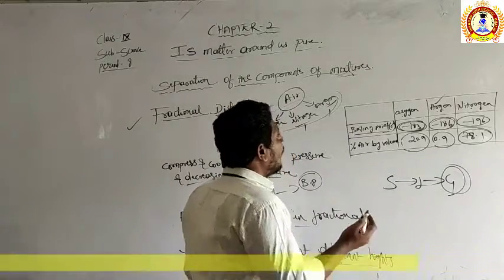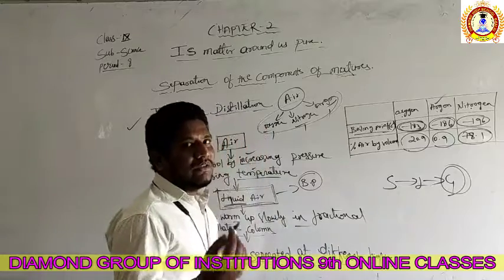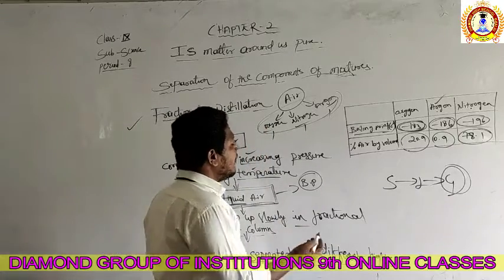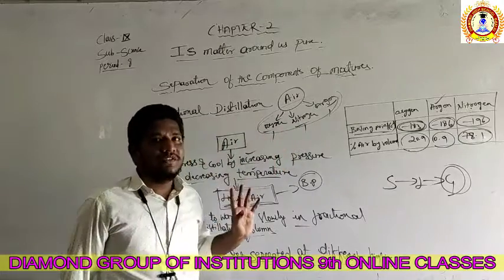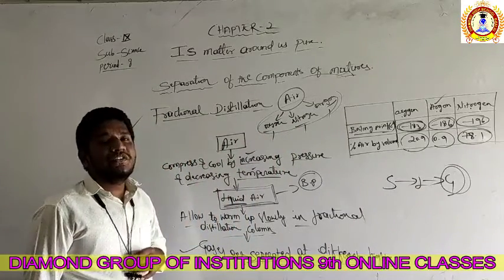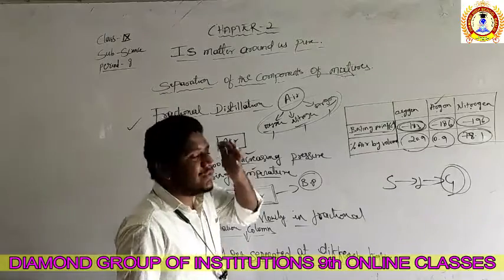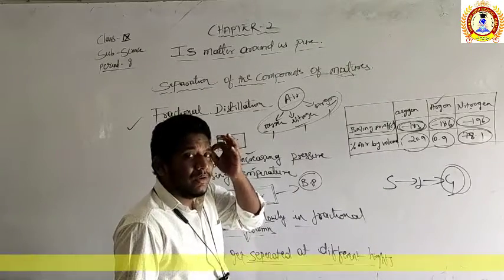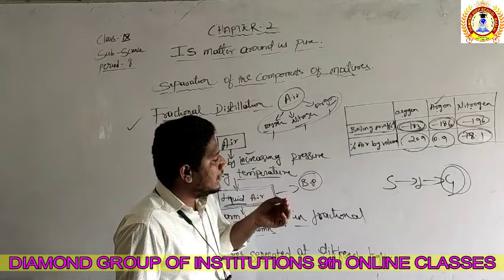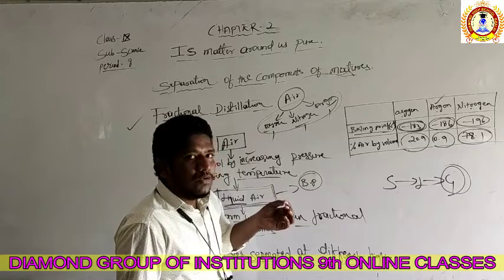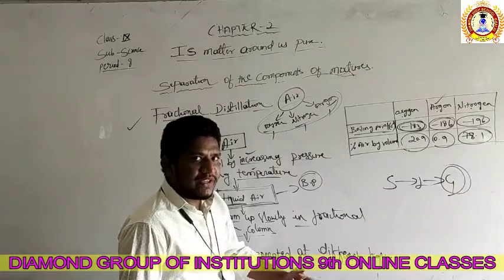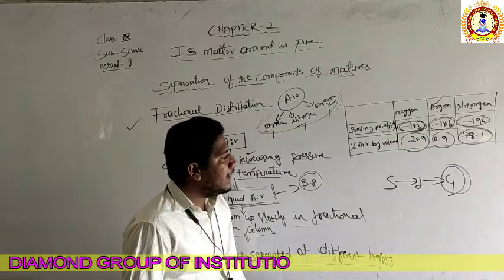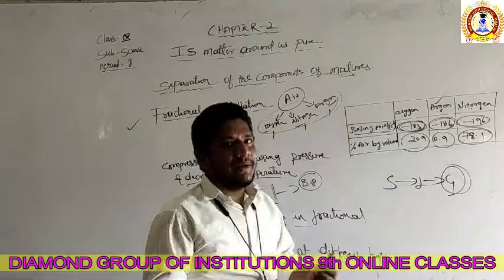So start boiling the gases. Which gases have now become liquid? Oxygen, nitrogen, argon. Start boiling. Who will boil first? Can you tell? Whichever boils first becomes gas first, and due to that it can be easily separated.